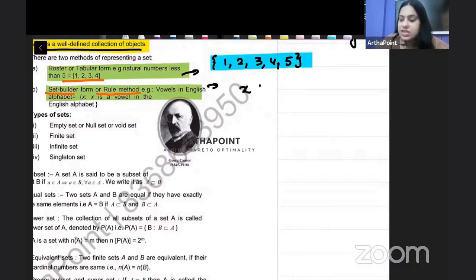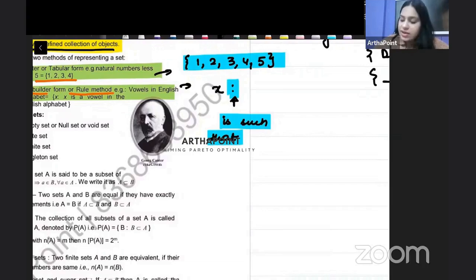X : these two dots can be read as such that. तो ये जो दो डॉट दिखते हैं इसका मतलब है such that. So X is such that X is a first 5 natural number.